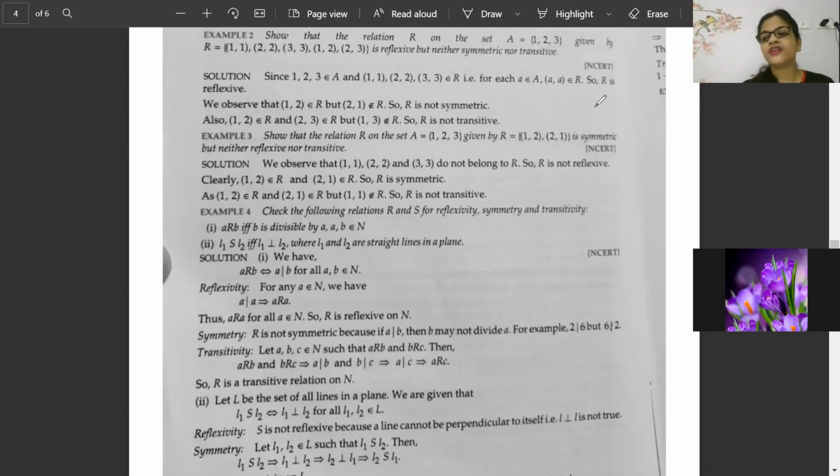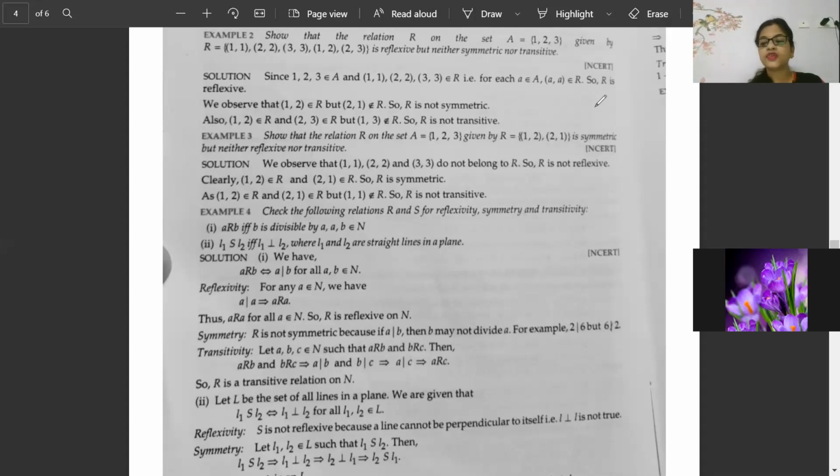In alphabets, how are you telling? P, Q, R, S, T. R is reflexive, S is symmetric, T is transitive. Reflexive, symmetric, transitive. I repeat, reflexive, symmetric, transitive. So if these three are there, together they make an equivalence relation.